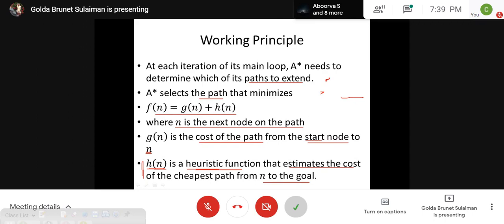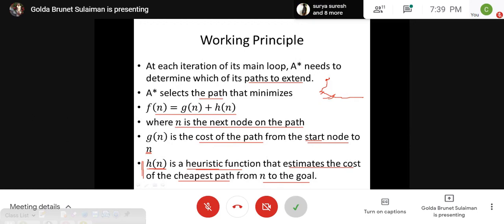This path is g of n, and this path cost is h of n. We have to estimate this path somehow, and we are trying to find which is the cheapest path. If this heuristic function is better, our search will be better, and we are free to use any heuristic function.